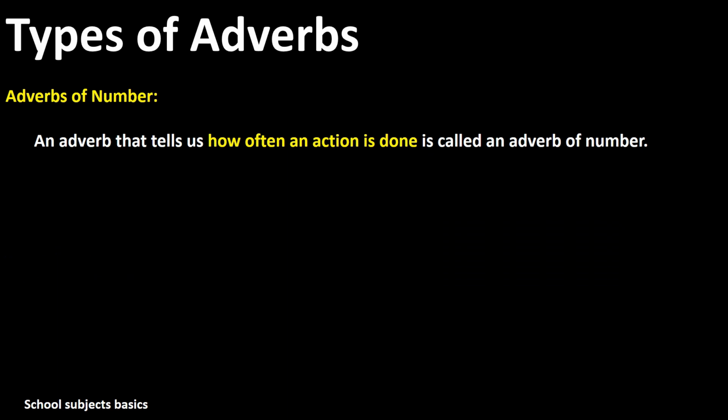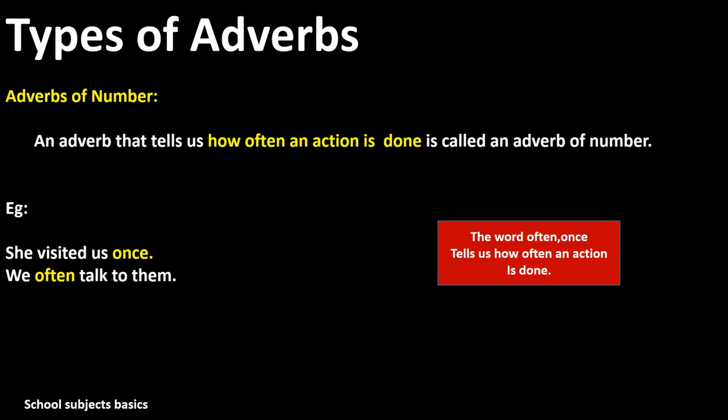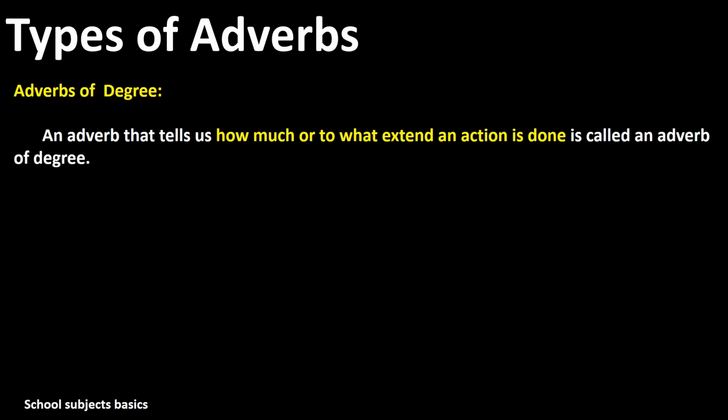The next one is adverb of number. It tells us how often an action is done, that is, how many times an action is done or how it is repeated. Let's see an example. She visited once. We often talk to them. From the words once and often we can clearly understand how often an action is done. The action is done only once in the first, and in the second it is done often, that is, repeatedly.